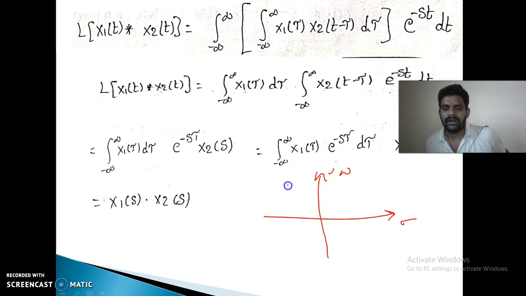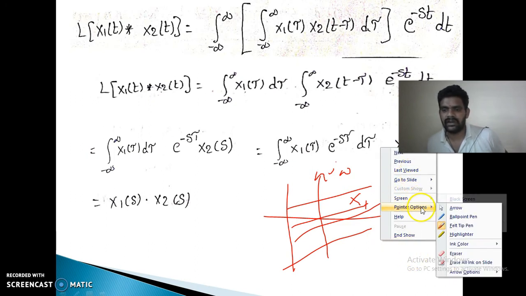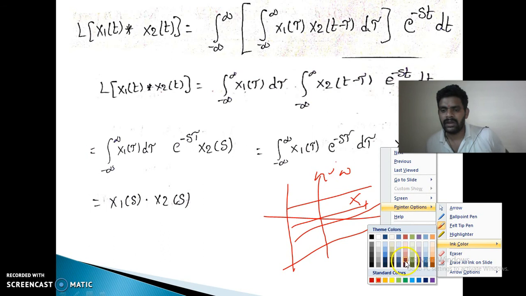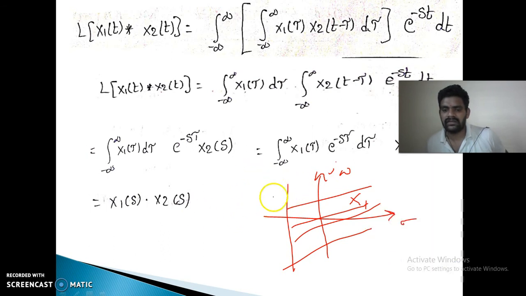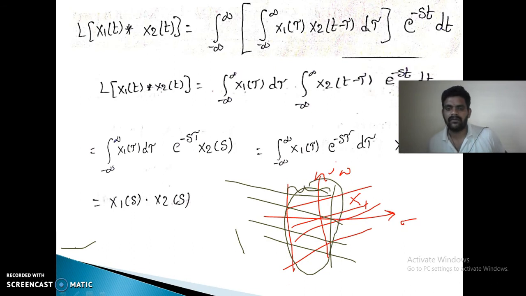If the ROC due to the first function is like this, this is the ROC of X1, and suppose the ROC of the second function, I am changing the color for my convenience, is like this. If this is the ROC of the second function, then the common area is this one. This is the ROC of the convolution sum, which is a strip in the S plane.